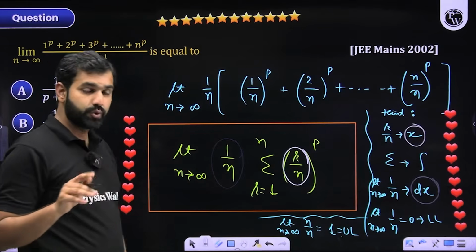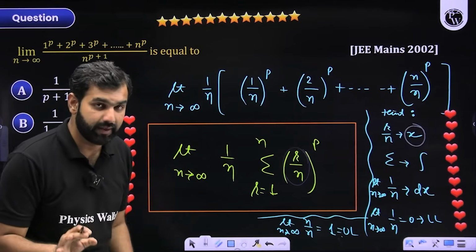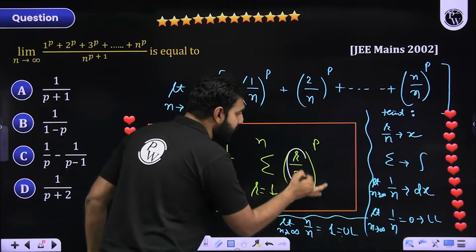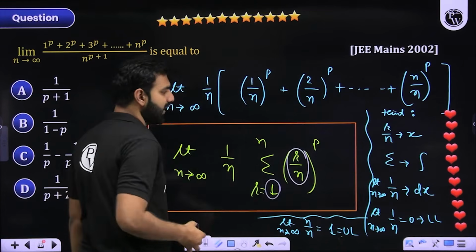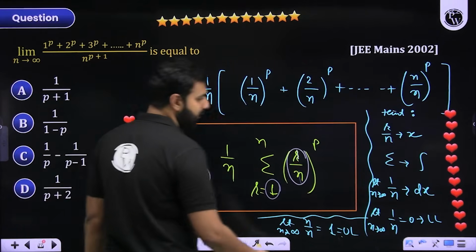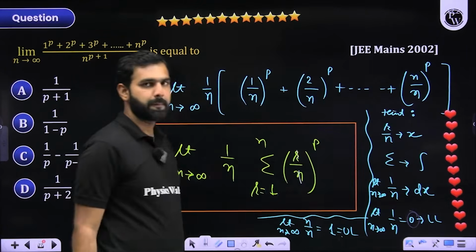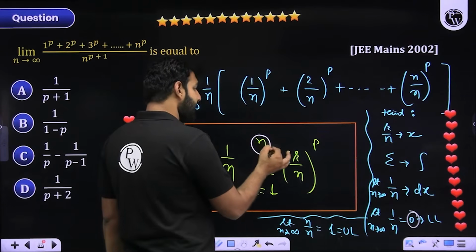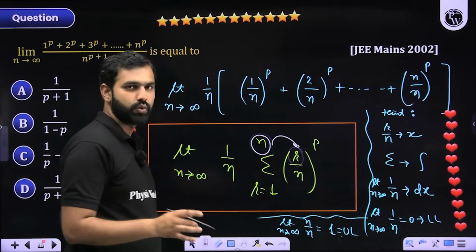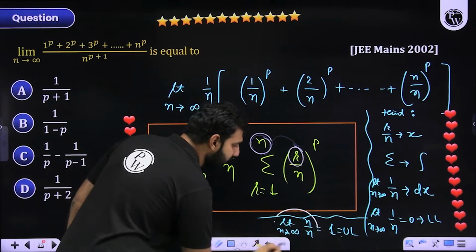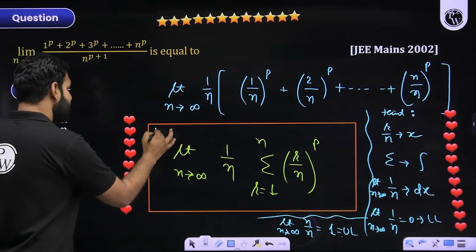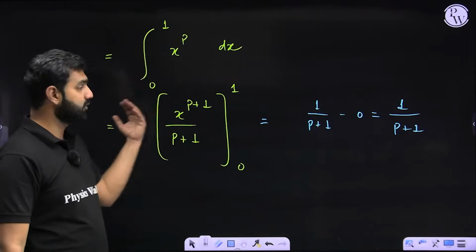Now, when it comes to writing the lower limit and the upper limit, because it is definite, in r by n put the initial value. So it is 1 by n, and 1 by n when n approaches infinity will be 0. That is your lower limit. Put n here in place of r, that will be n by n. So n by n when n approaches infinity will be your upper limit, which is 1. And this expression can now be converted into this expression.